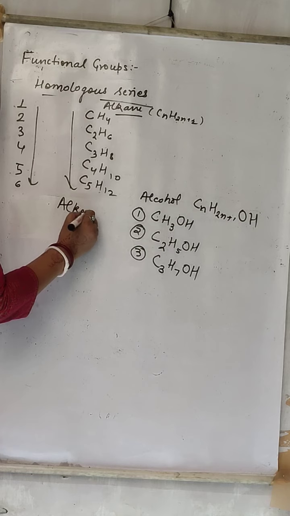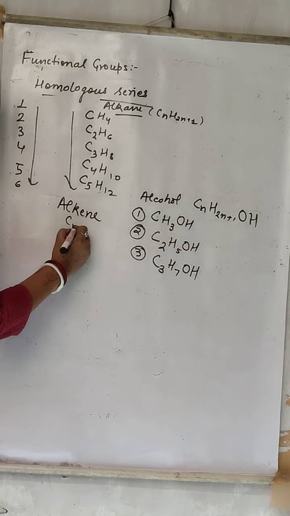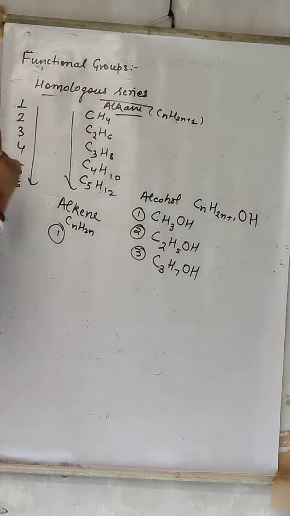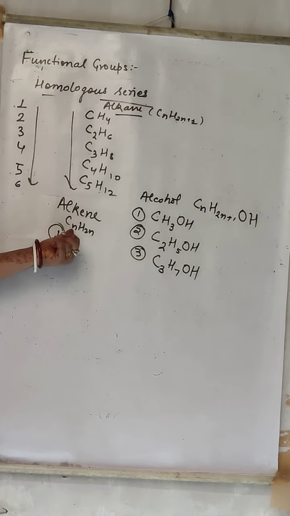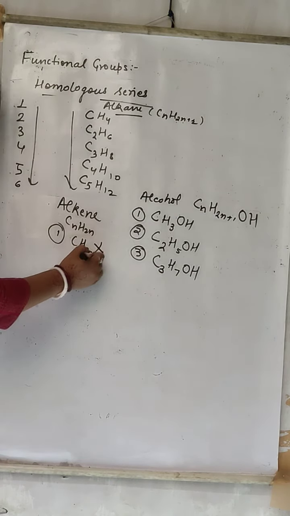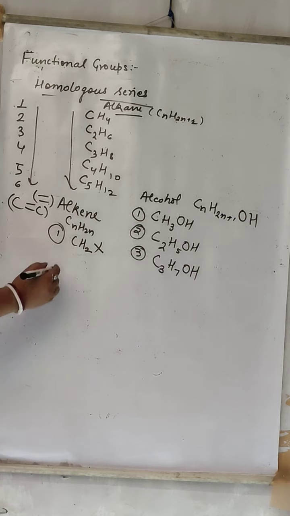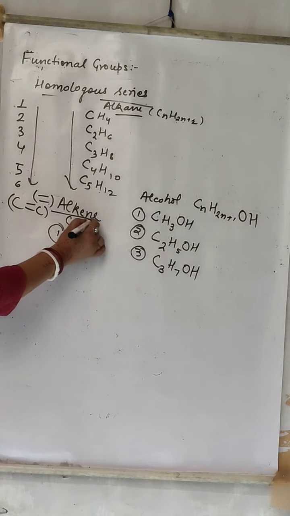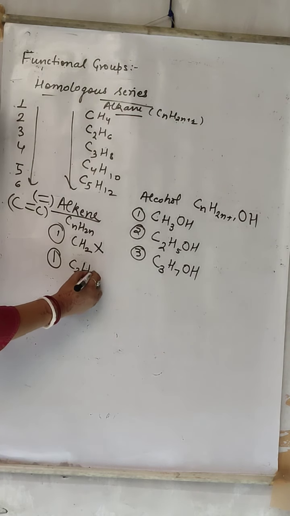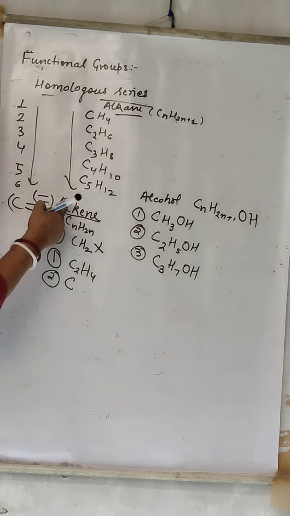Suppose we want homologous series of alkene. Formula is CnH2n. What question comes, what is the first member of homologous series? So what is the first member? C is 1, H is 2 into 1, CH2 will be first member of series, right? It is not right because it is alkene, and alkene means double bond. Double bond means it should be between carbon and carbon. So at least how many carbon atom we require? 2. The first member of homologous series of this alkene will be C2H4.